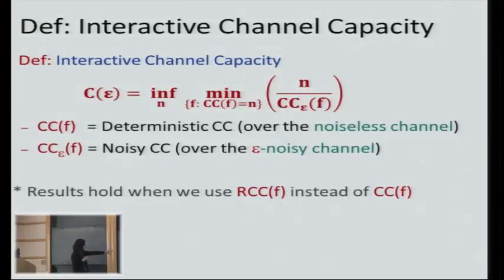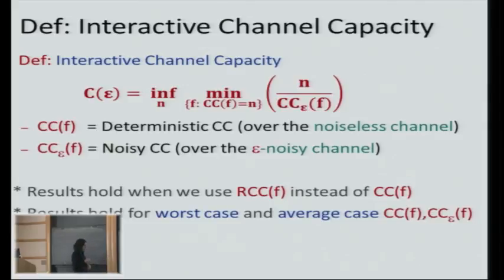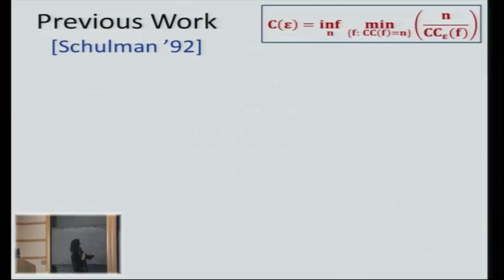I just want to remark that the result will hold if I replace the CC here by the randomized communication complexity. So you can use deterministic or randomized, and the result holds. And if you know what worst case versus average case mean, you can use either a worst case definition or an average case definition of communication complexity, and everything holds. Good. So let me tell you what was known before. If you forget, this is the channel capacity, and this is the formula.